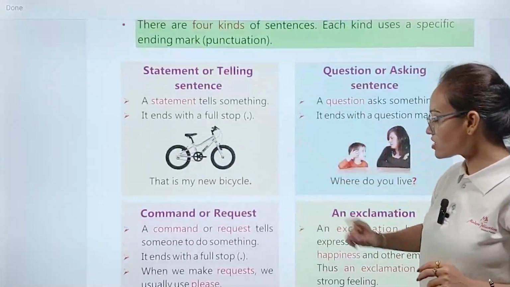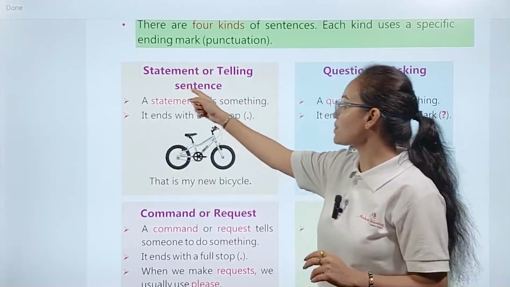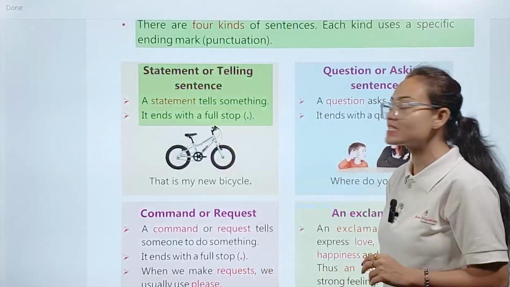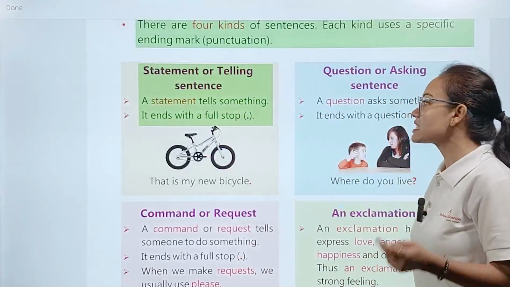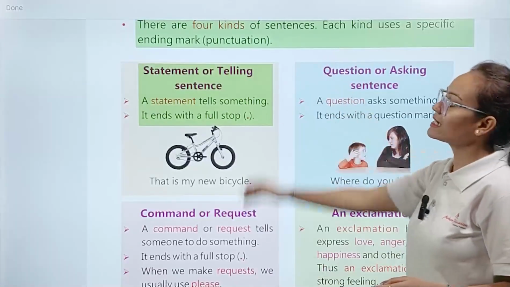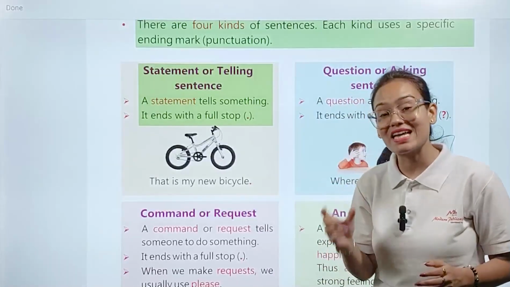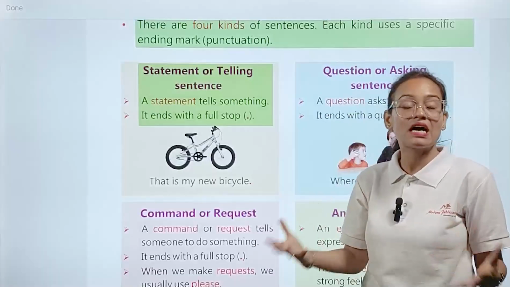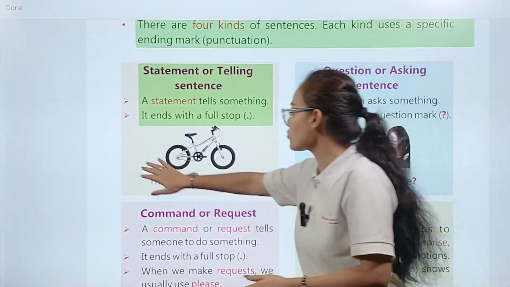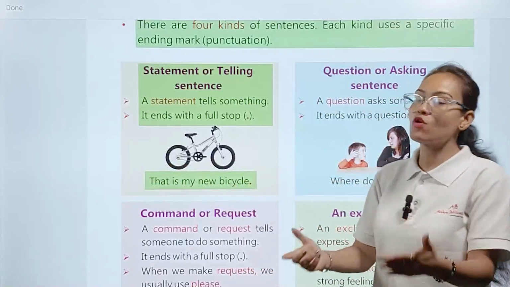Okay, so the first type of our sentence is a statement or telling sentence. Now what is the meaning of a statement or telling sentence? Let's see. A statement tells something, it ends with a full stop. Okay, so statement or telling sentence means a sentence which is telling us about something. Okay, it is a complete sentence. Example, you can see, that is my new bicycle.